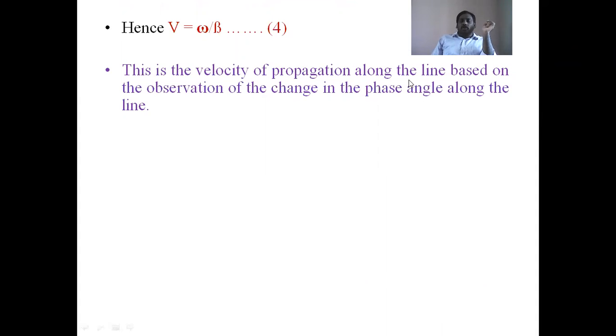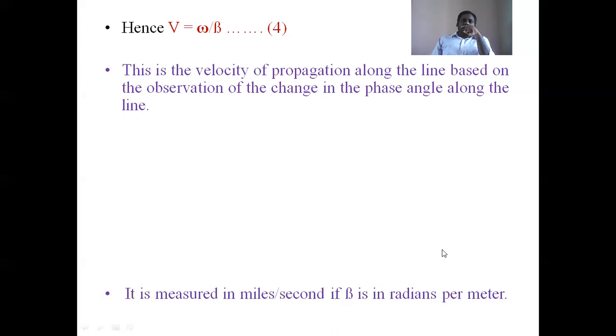This is the velocity of propagation along the line, derived from the observation of the change in phase angle of the carried wave along the line.